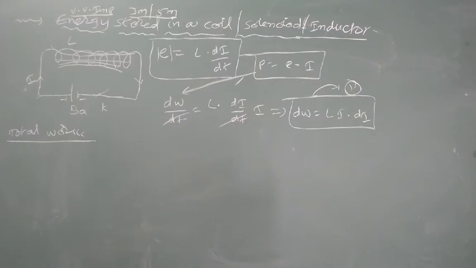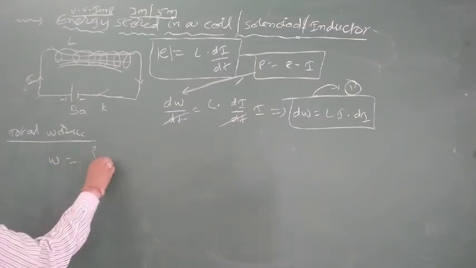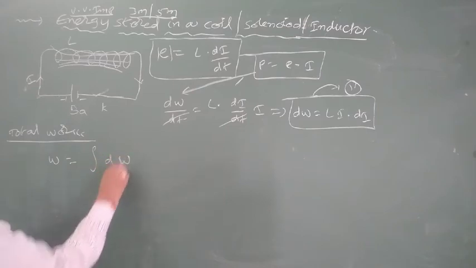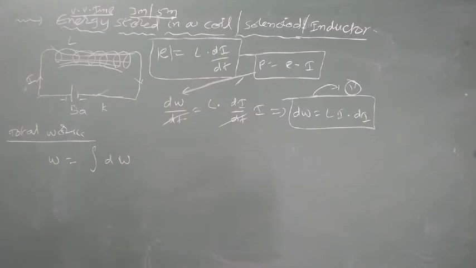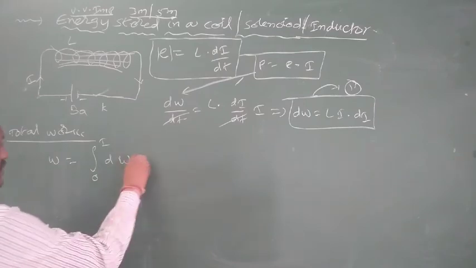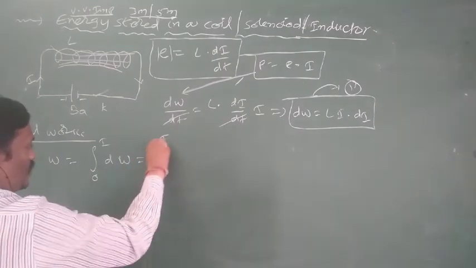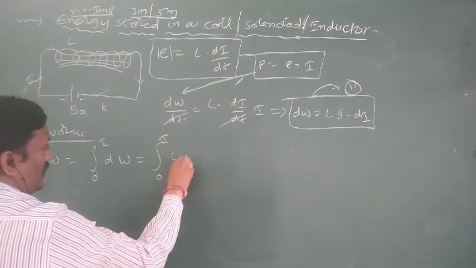Or by knowing the small work, how to calculate the total work? It means the integral of dW. The total amount of work required to change the current from 0 to I, so the integration limits are 0 to I. Integration of all small works within these limits becomes the total work. Or W is equal to the integral from 0 to I of dW, which means Li di.